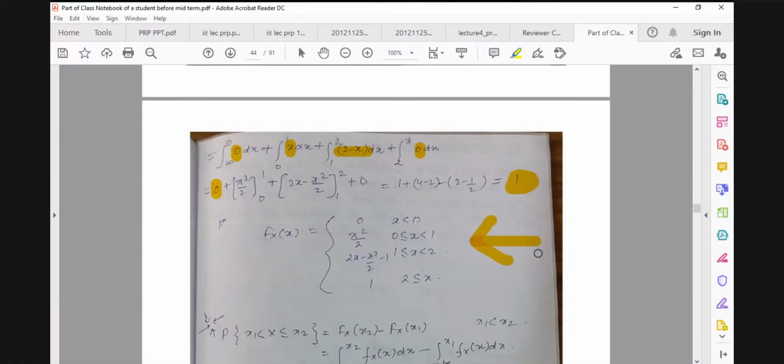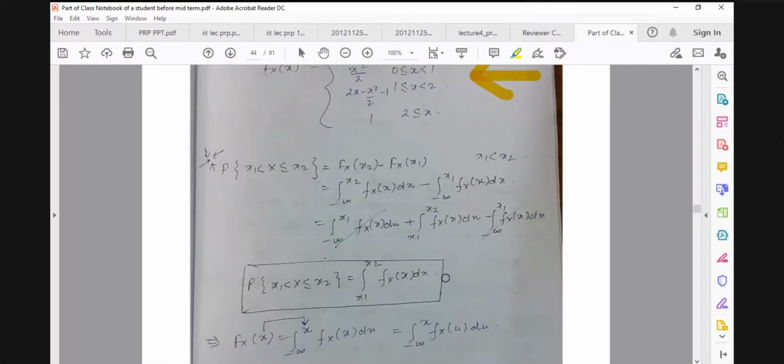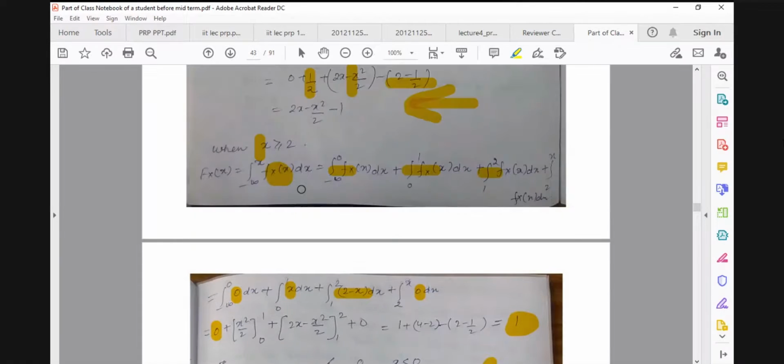Okay. Now we have another formula. We are developing one formula in terms of distribution. Earlier we had a formula for calculating the probability of this event in terms of the distribution function. Now we want to calculate it in terms of the density function. Because we are continuously using this formula, you remember this? The formula for calculating the distribution function from the density function is this one.